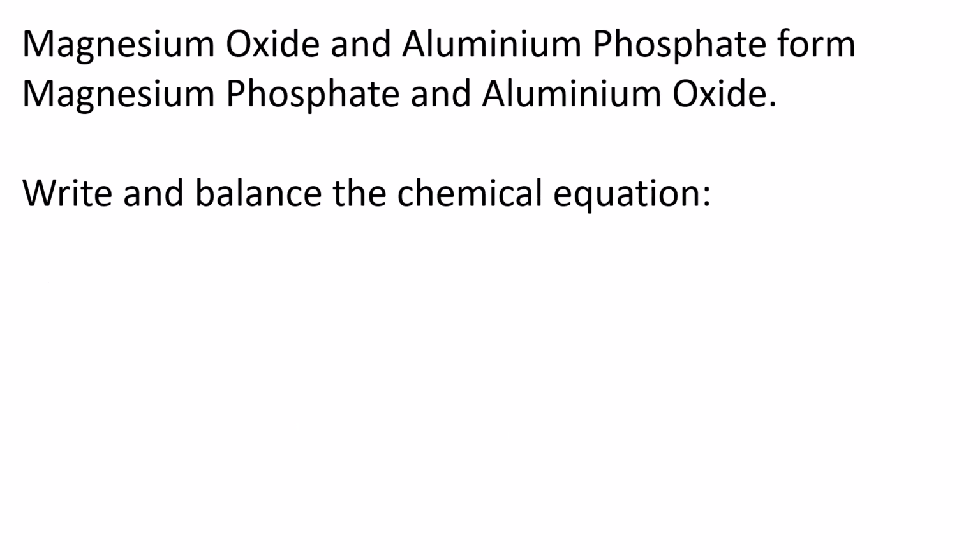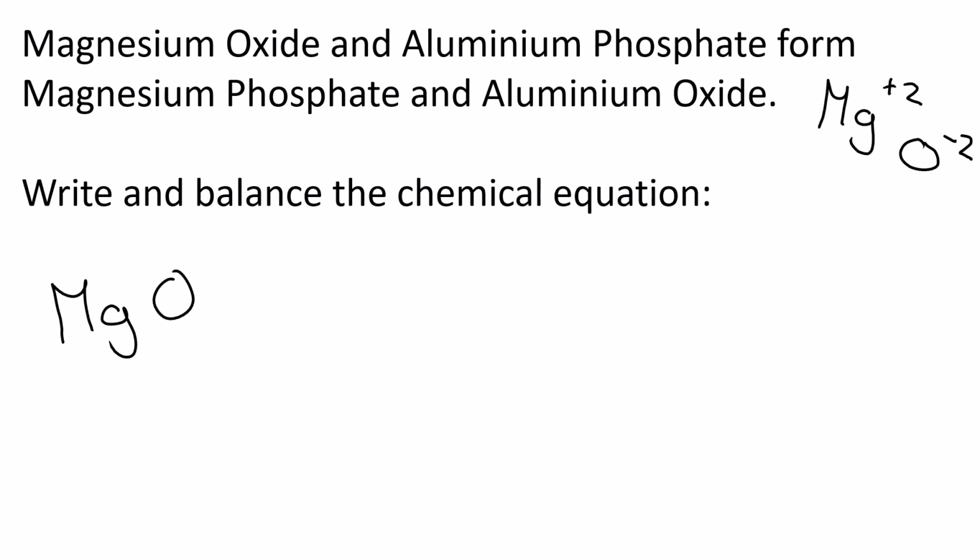Okay, then last one. This one over here, okay, magnesium oxide. Again, I'm going to go. Magnesium is in group 2. Oxygen is in group 6. 2, 2, I don't have to crisscross, so it's just MgO. They're both 2's. And aluminium phosphate.